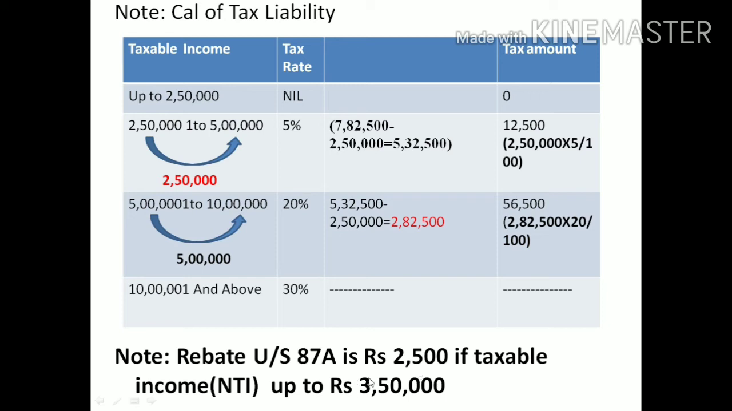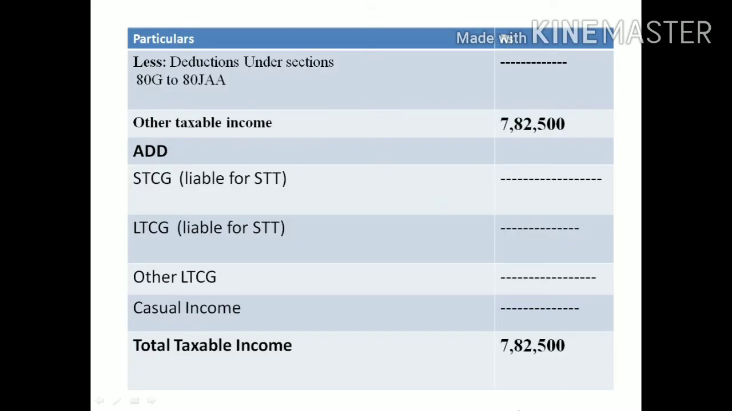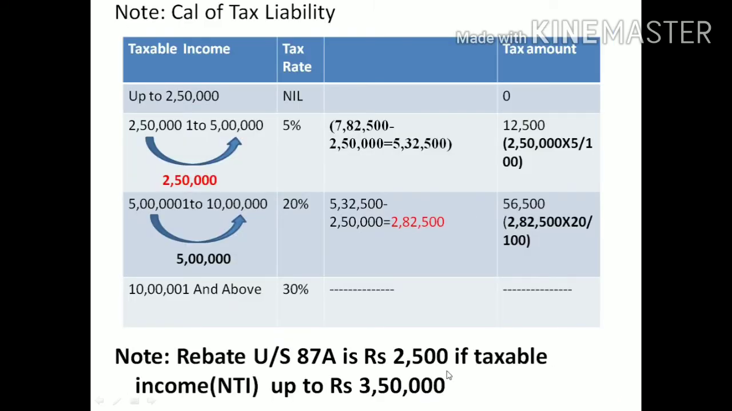Then one more very important point: he cannot claim rebate under section 87A because his income is more than 3,50,000. His net income is 7,82,500, so he cannot claim the rebate.